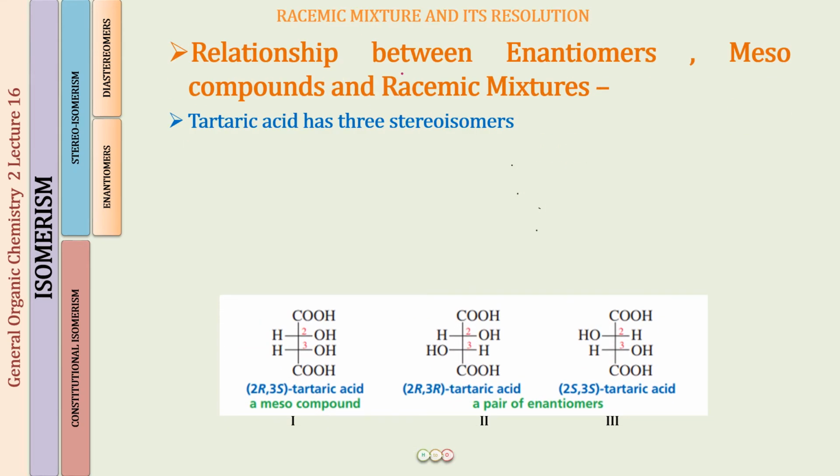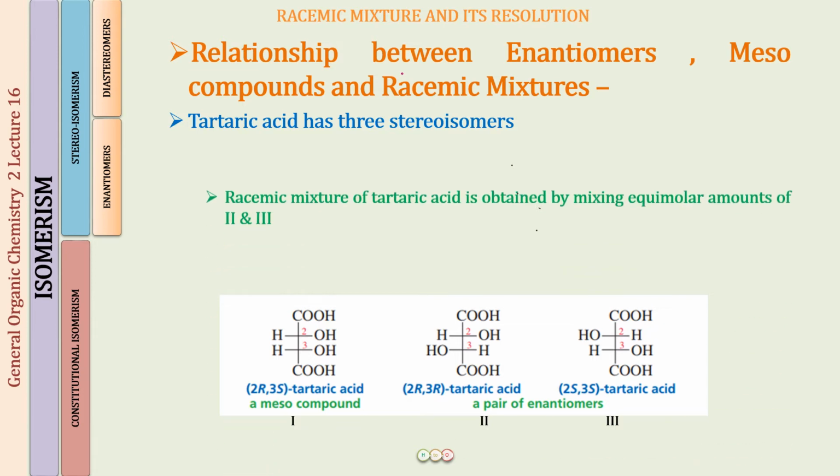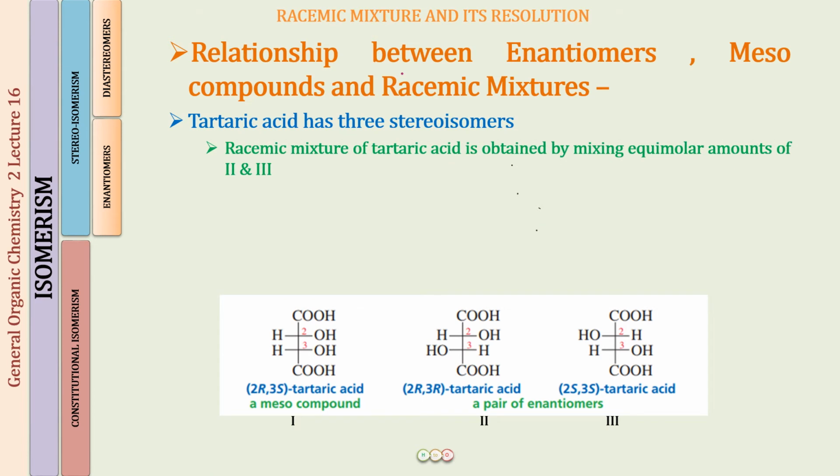So now what is the relationship between the racemic mixture, the enantiomers and the meso form? You all know the relationship of the racemic mixture with the enantiomers. The racemic mixture is a mixture obtained by mixing equimolar amounts of the enantiomers, which means that if we mix equal amounts of structure 2 and structure 3, the mixture we get is called the racemic mixture.